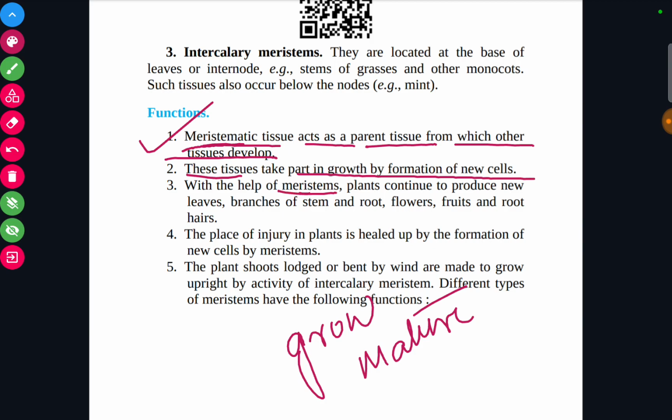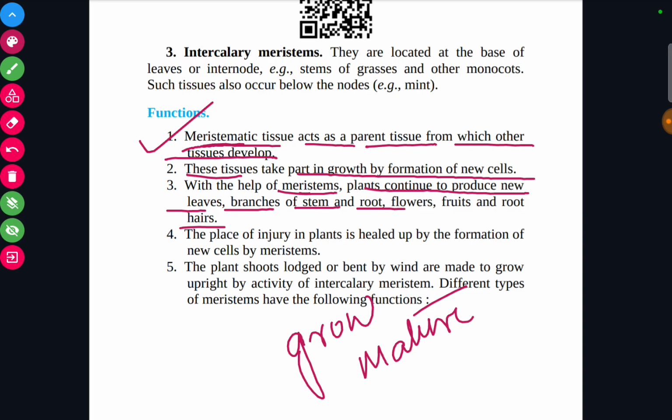With the help of meristem, a plant continues to produce new leaves, branches, stem, root, flower, hair, etc. Throughout their life, we can see a plant is giving flowers, growing lengthwise, growing girthwise. Which tissue is responsible? Meristematic tissue is responsible, and the different specialized meristematic tissues perform different kinds of function.